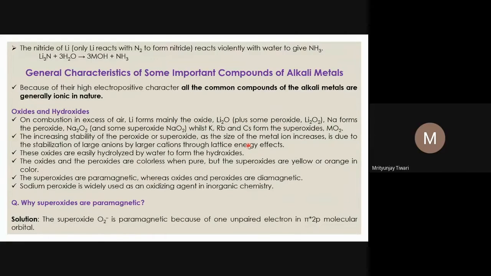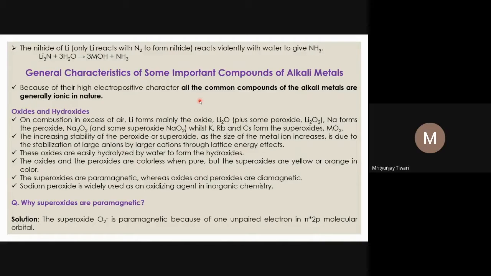Good morning, students. Today we are going to start with the general characteristics of some important compounds of alkali metals. We have studied the chemical properties of alkali metals, how their compounds, whether carbonates, oxides, hydroxides, bicarbonates, sulfates, are formed and what their characteristic properties are. We will just be summarizing a few important chemical compounds and their properties.